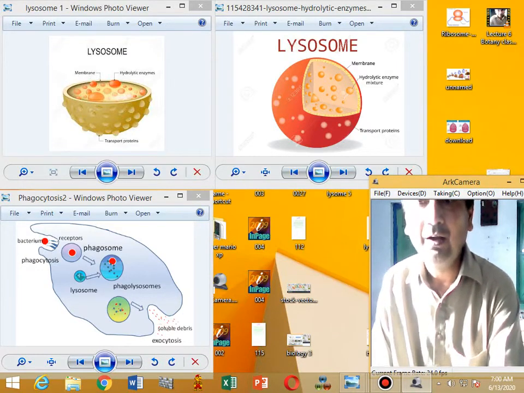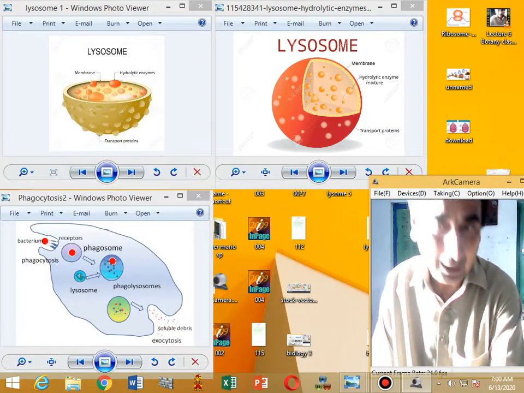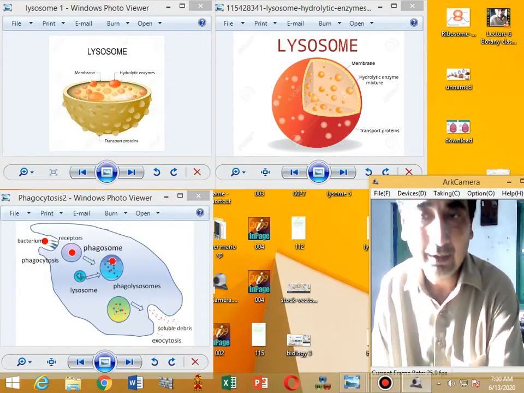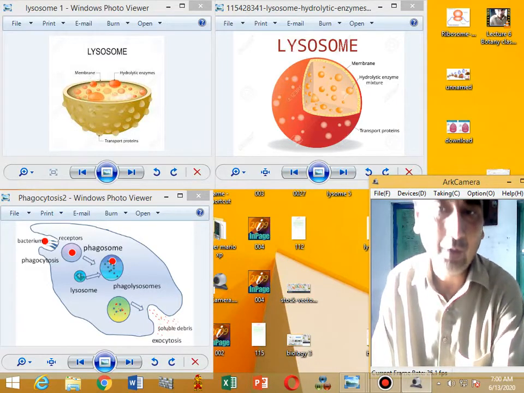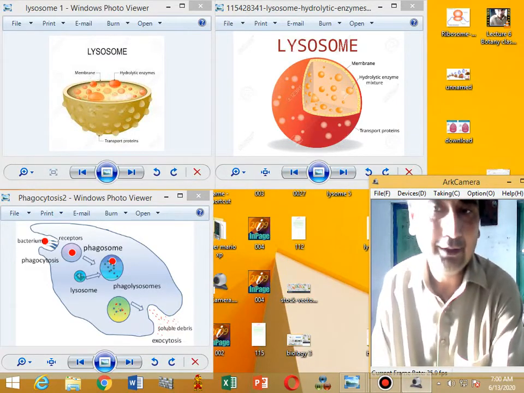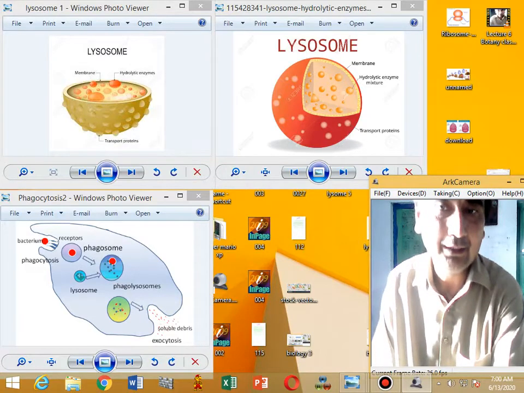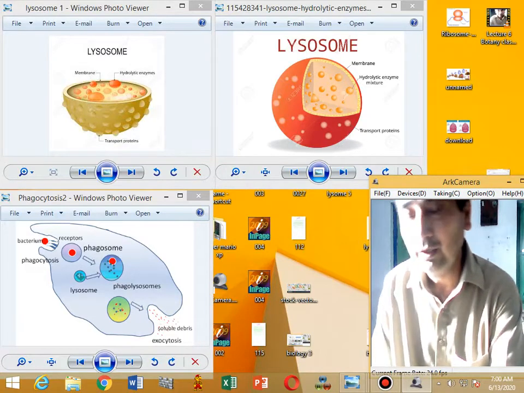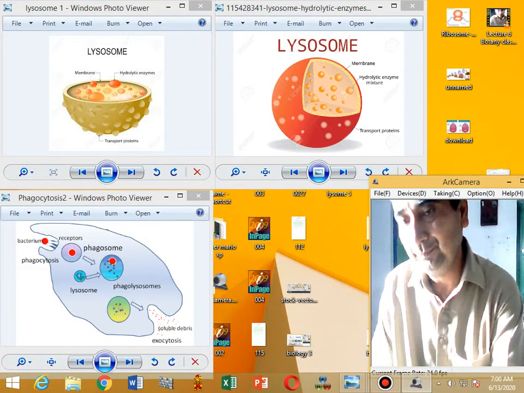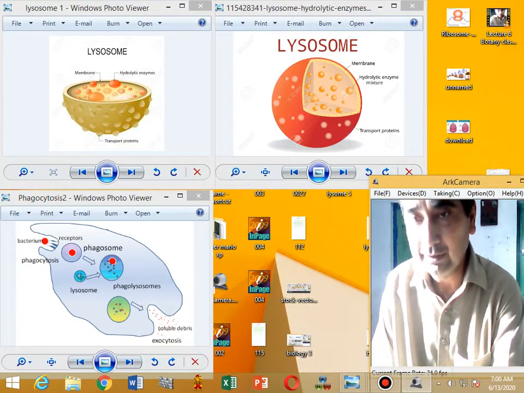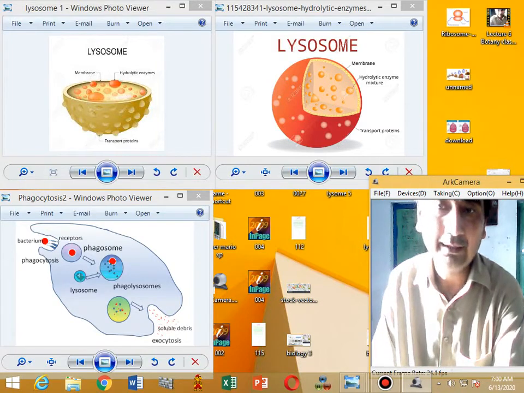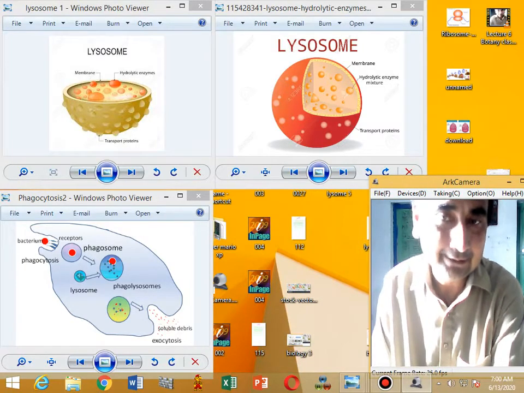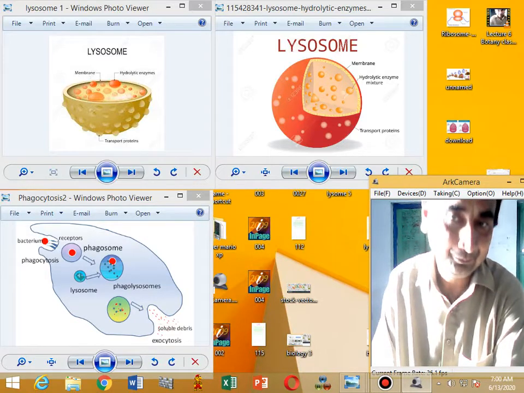These lysosomes are also involved in extracellular digestion. Lysosomes are also involved in autophagy. During this process of autophagy, they break down the old mitochondria and other cellular organelles, so that these organelles get recycled and the renewal of the material takes place due to autophagy.